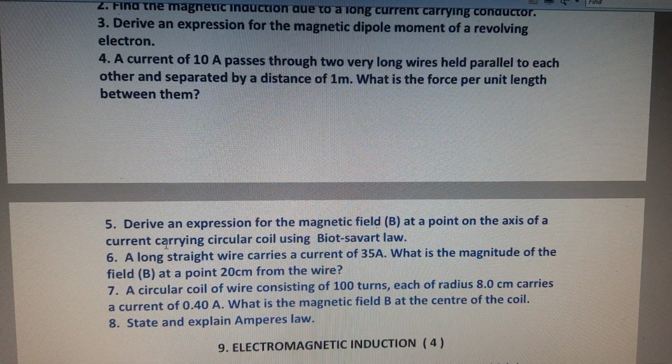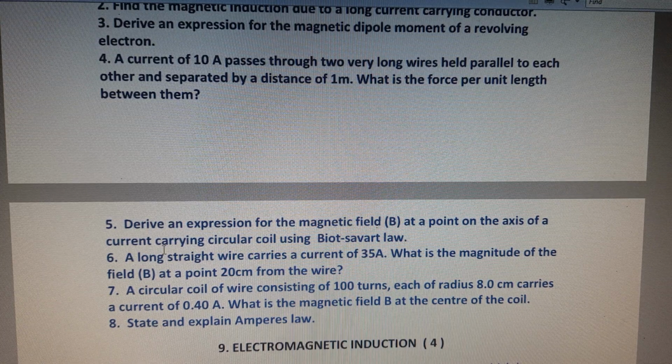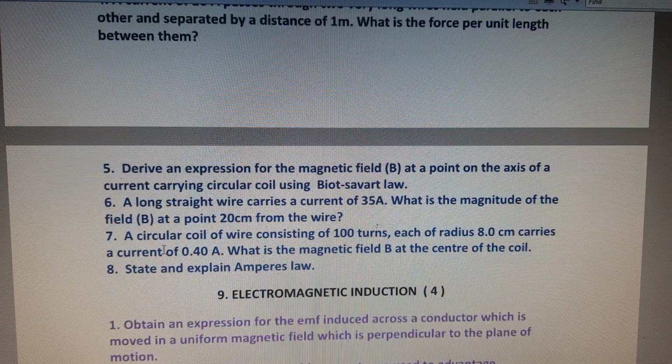And fifth one, derive an expression for the magnetic field at a point on the axis of the current carrying circular coil by using Biot-Savart law. And sixth one is a problem, and seventh one is also a problem, and eighth one, state and explain Ampere's law.